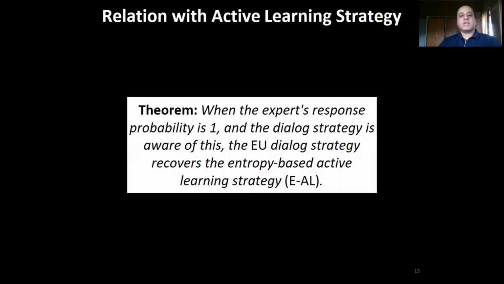Again, we can see that this is strictly more powerful than the entropy based active learning dialogue strategy, or EAL. In fact, the EAL strategy falls out as a special case of the EU dialogue strategy when the expert is certain to answer and the agent is aware of this.